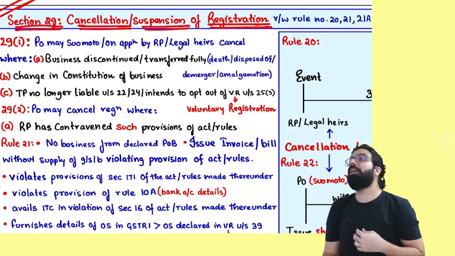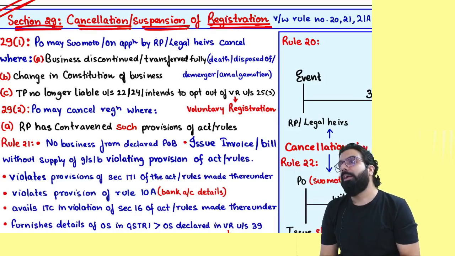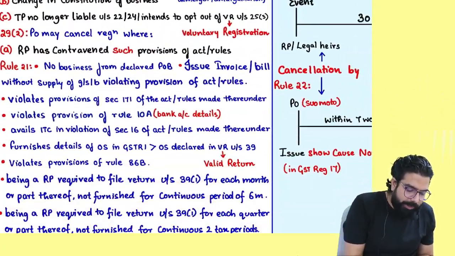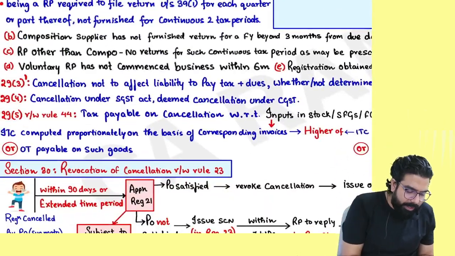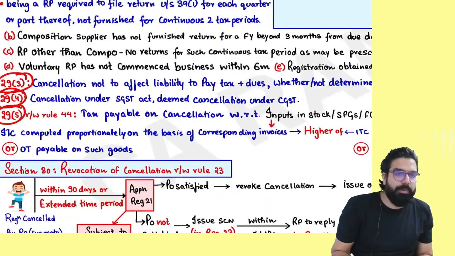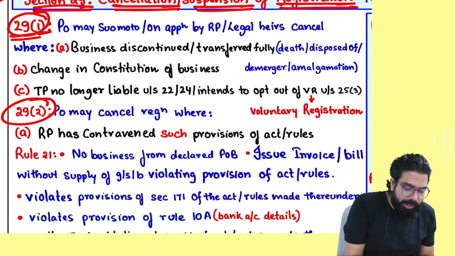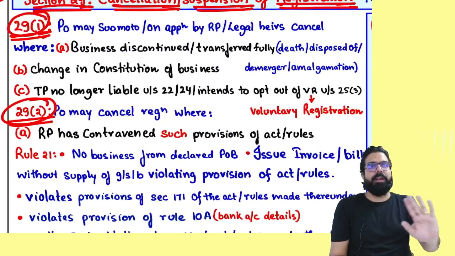Sir, what are the cases when your registration can be cancelled? Actually, section number 29 has 29.1, 29.2, 29.3, 29.4, and 29.5. But what point do you have to remember? Section number 29.1 and 29.2, if you remember, that is more than enough.